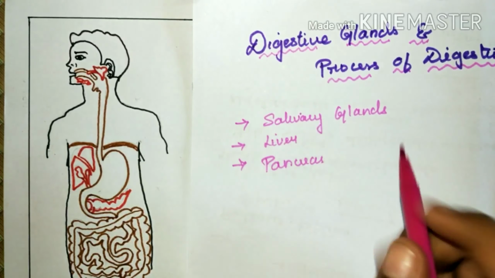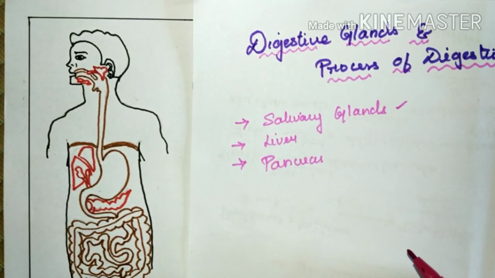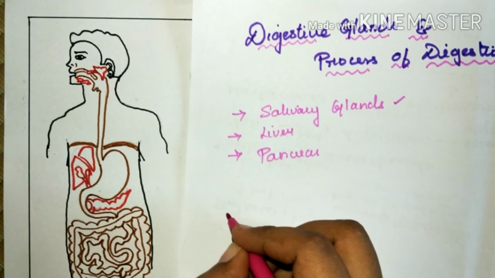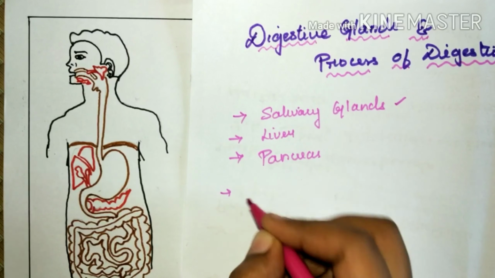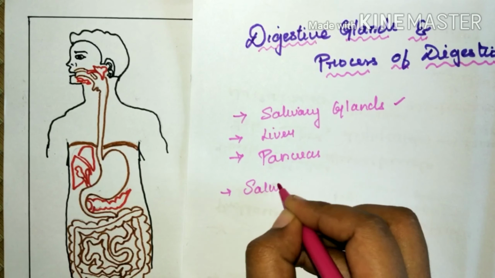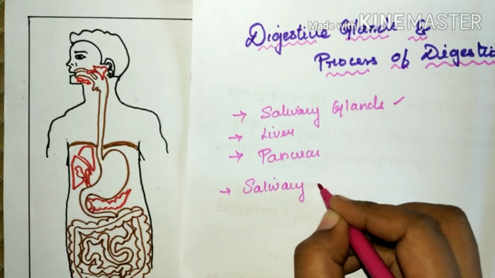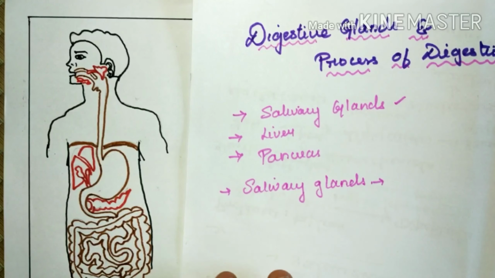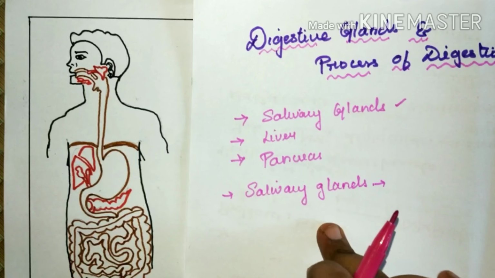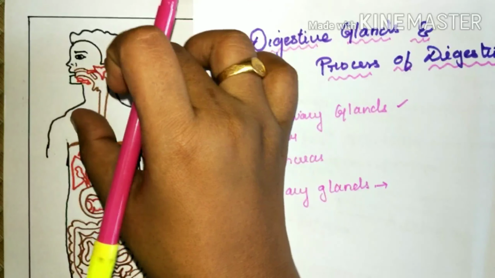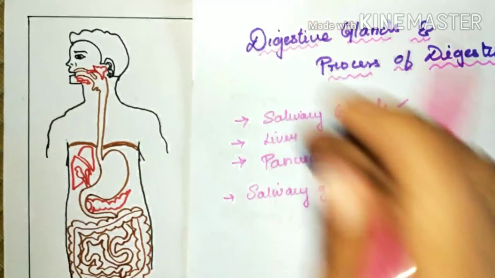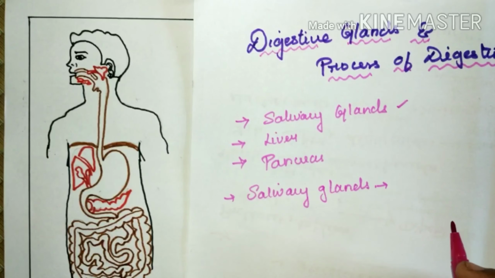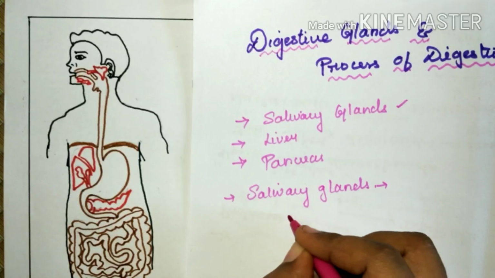First, we will talk about the salivary glands. As we know, salivary glands secrete saliva and they are present in the buccal or oral cavity. There are totally 3 types of glands.